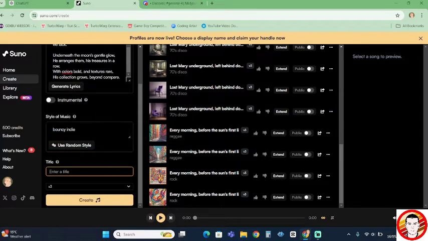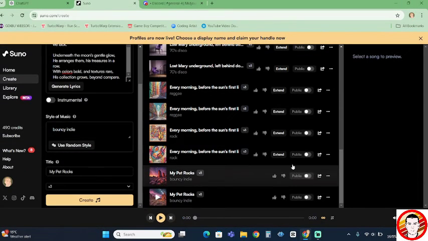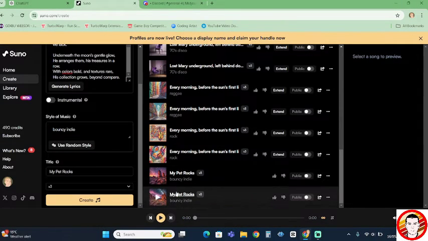And let's put a title: rock collecting, pet rock collecting, we'll call it. Or let's just call it My Pet Rocks. Let's do that. My Pet Rocks. Okay, let's hit create. And what it will do, it will generate 2 versions for us. There we go. Our 2 versions have been generated.